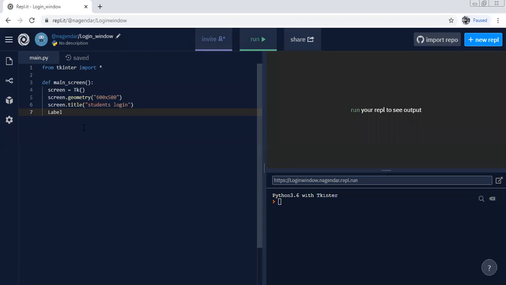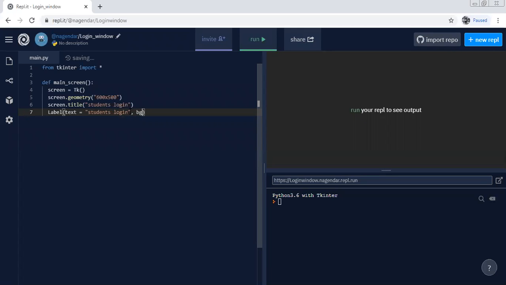We need to label it. So when we label, we need to give the text as students login. Students login. Okay.